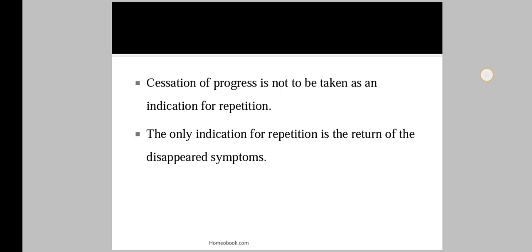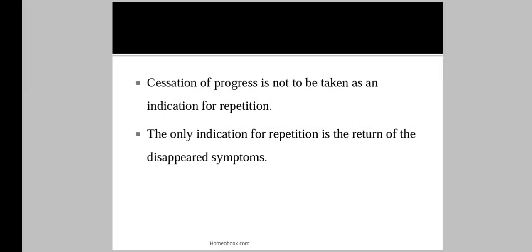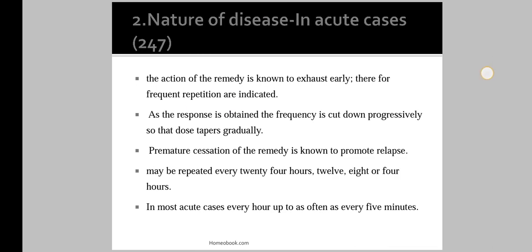Means the symptoms that were first present but disappeared, and when they appear again, in this condition we will repeat the medicine or the dose of the medicine.